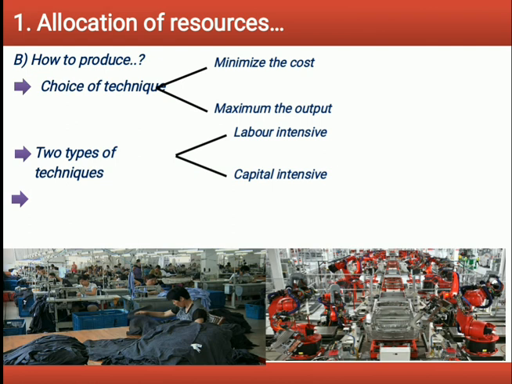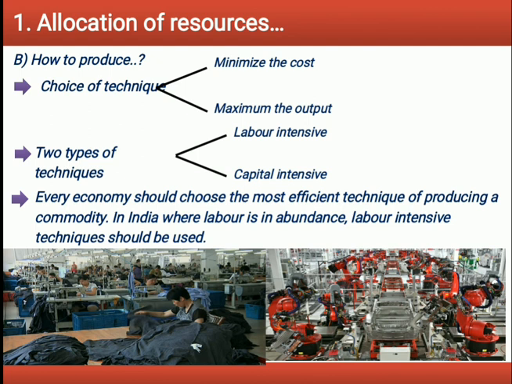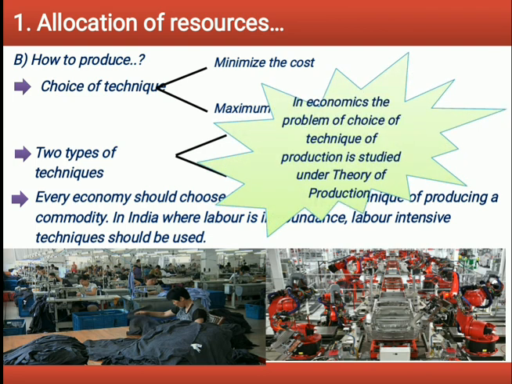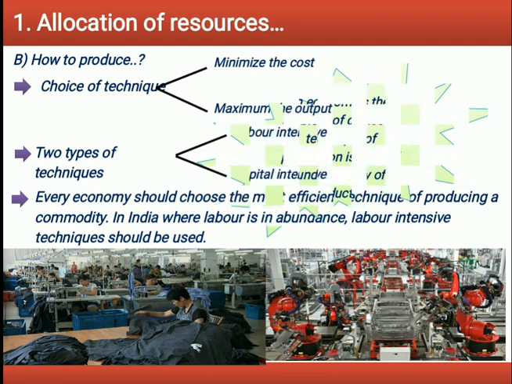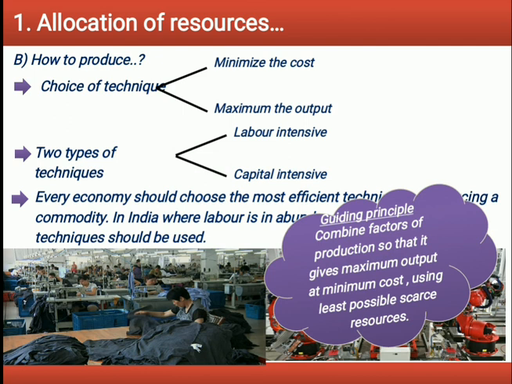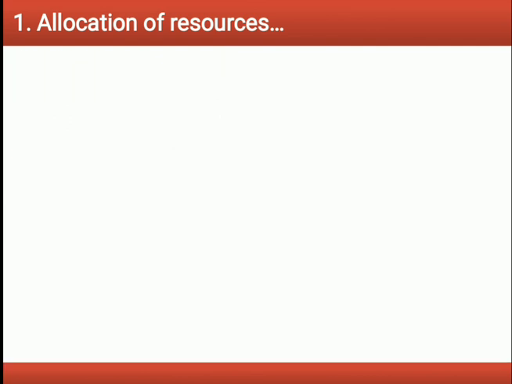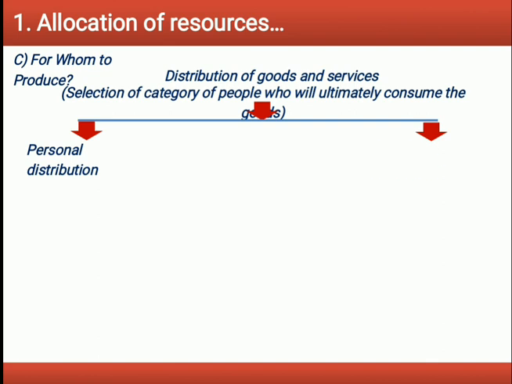Availability of factors and their relative prices help us determine the technique to be used. So every economy should choose the most efficient technique of producing a commodity. In India, where labor is abundant, labor intensive technique should be used. In economics, the problem of choice of technique of production is studied under the theory of production. And the guiding principle is to combine factors of production so that we get maximum output at minimum cost using the least possible scarce resources. And the third problem is for whom to produce.